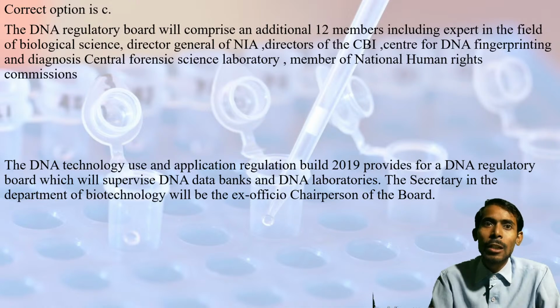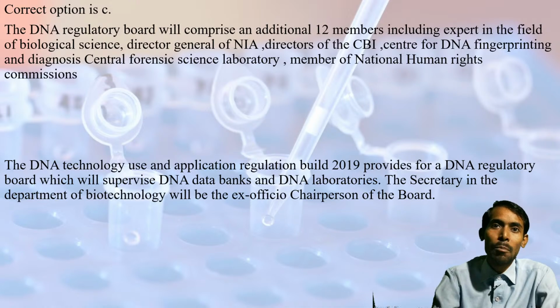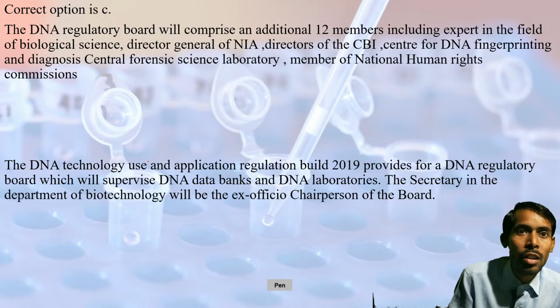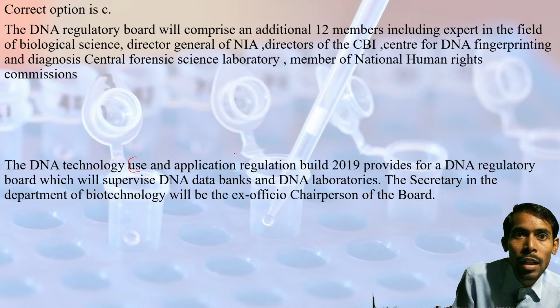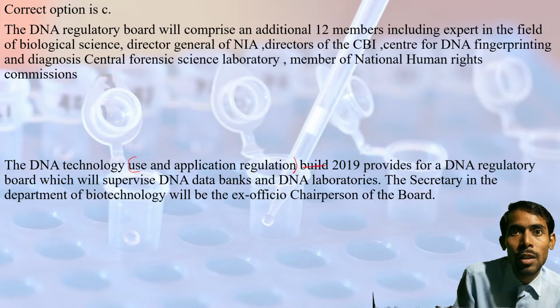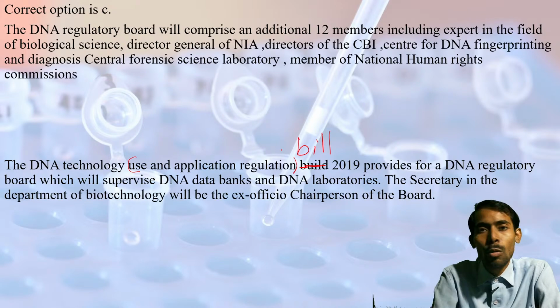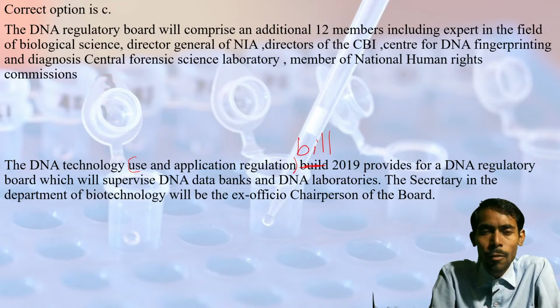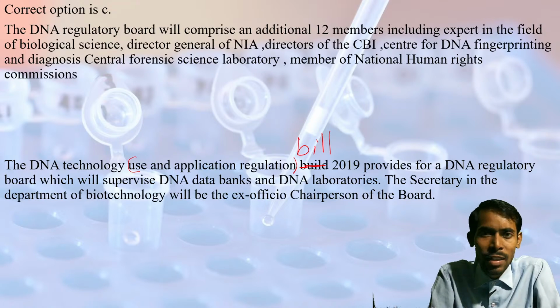See, this DNA Technology Use and Application Regulatory Bill, 2019 provides for a DNA Regulatory Board which will supervise DNA data banks and DNA laboratories.